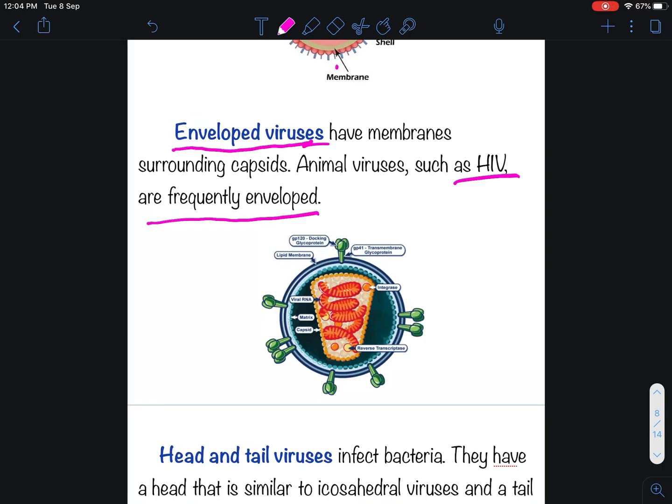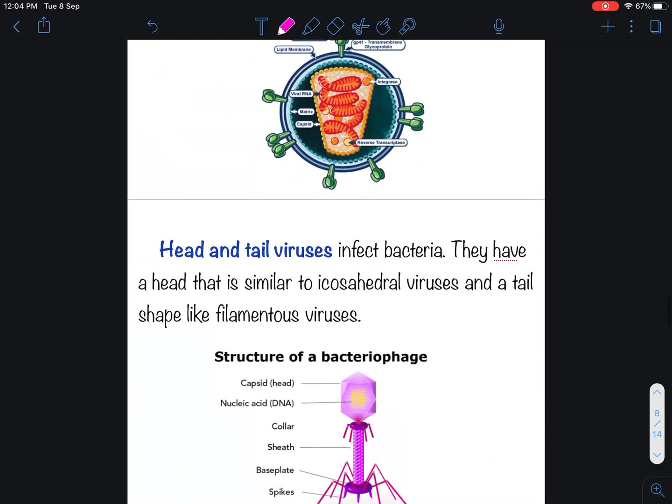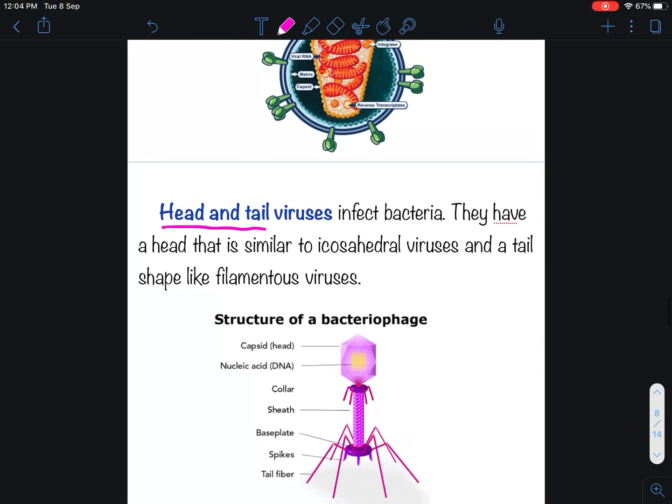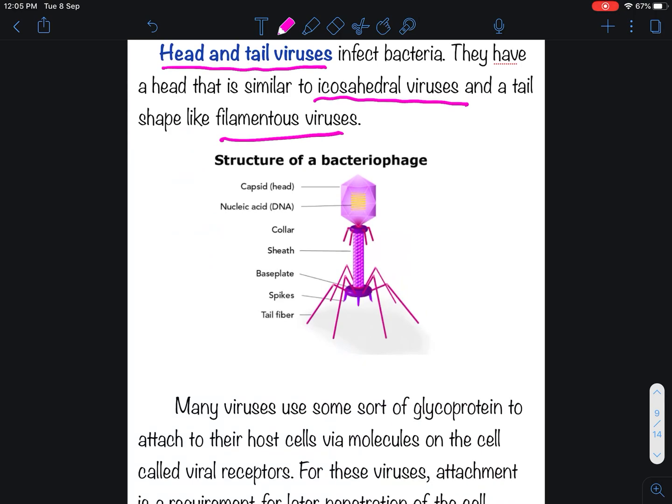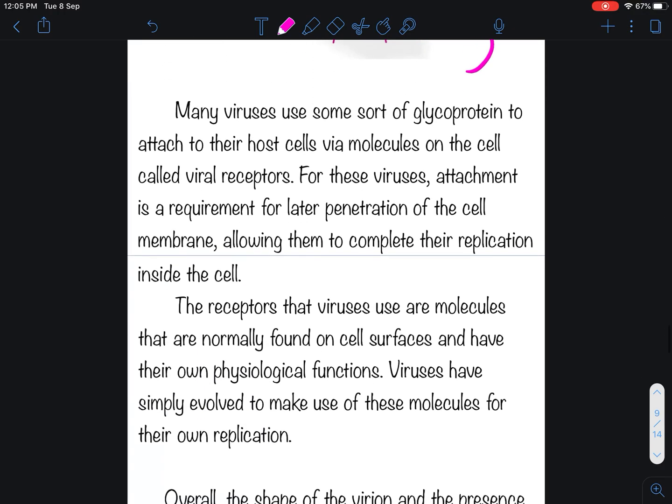You can see in this diagram that the envelope is present outside the virus body. Fourth and last is head and tail viruses. Head and tail viruses infect bacteria, so they are called bacteriophages. They have a head that is similar to icosahedral viruses and a tail shaped like filamentous viruses. This one is the structure of a bacteriophage or head and tail virus.